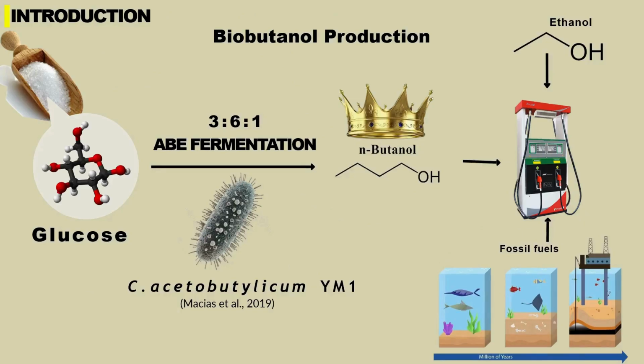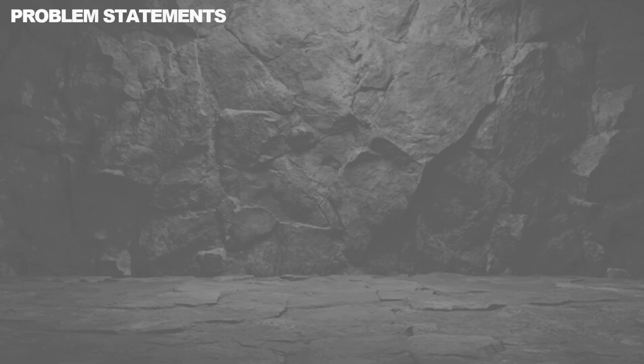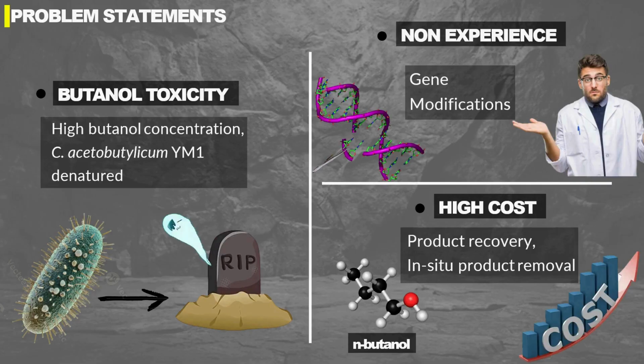Generally, biobutanol is produced through a biological process called ABE fermentation with the aid of the microbial species Clostridium acetobutylicum. However, despite biobutanol having superior properties, it is still not economically feasible due to several constraints. Therefore, this brings me to my problem statement, whereby the main problem arising from biobutanol production is its toxicity. For instance, at high concentrations, butanol causes inhibition towards the Clostridium species, which leads to denaturation.